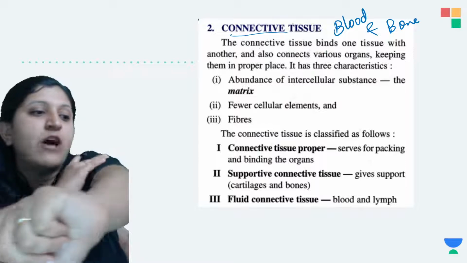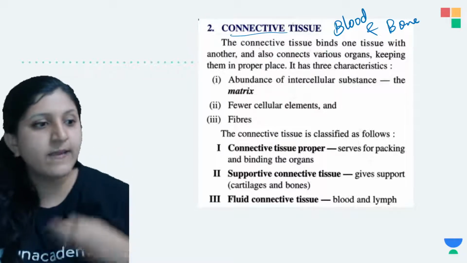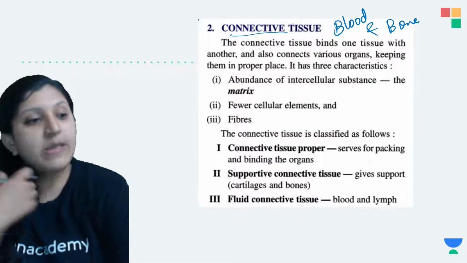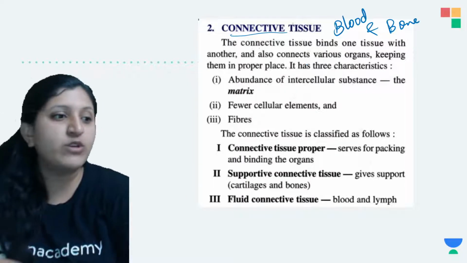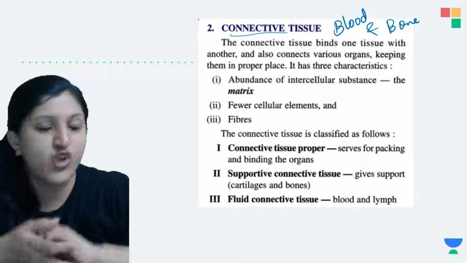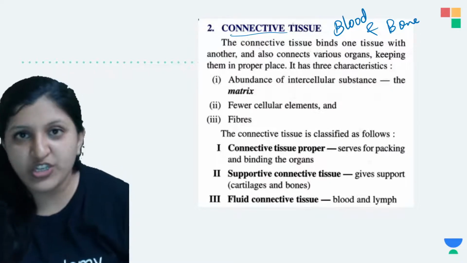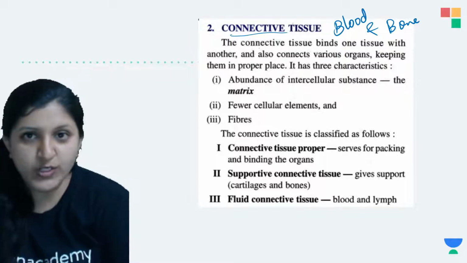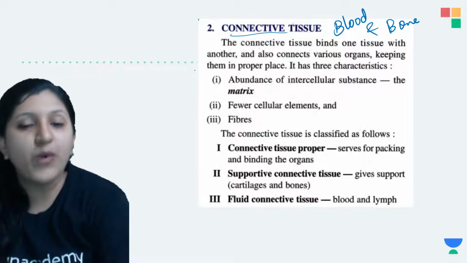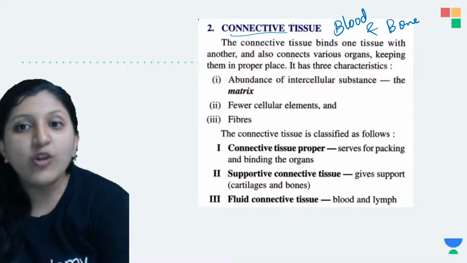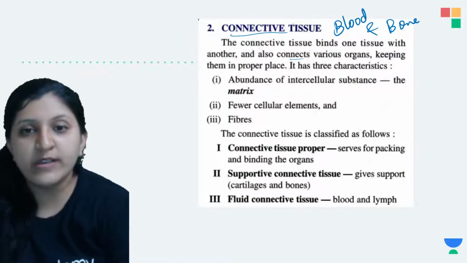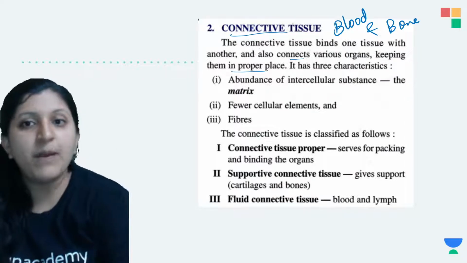This bone and this bone are connected. In our whole body the bones are connected, and the blood is circulating throughout. So the connection here is not just joining; transportation is also occurring. That is the connective tissue. It binds one tissue with another, and it also connects various organs, keeping them in a proper place.